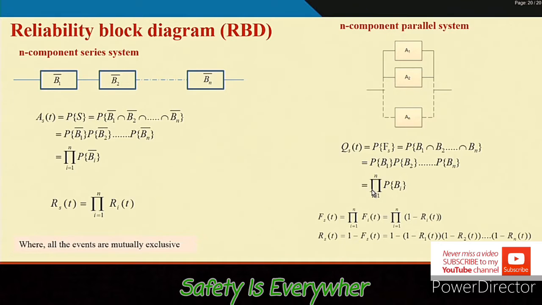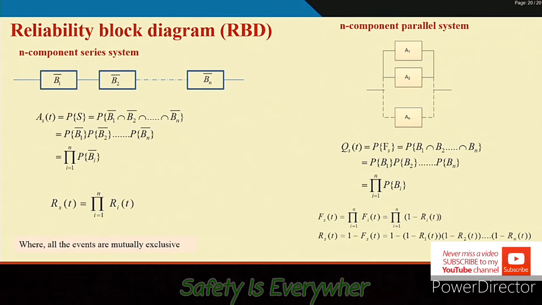Now, here we will define two kinds of system: one is an n component series system and the other is an n component parallel system. What does it mean in a series system?